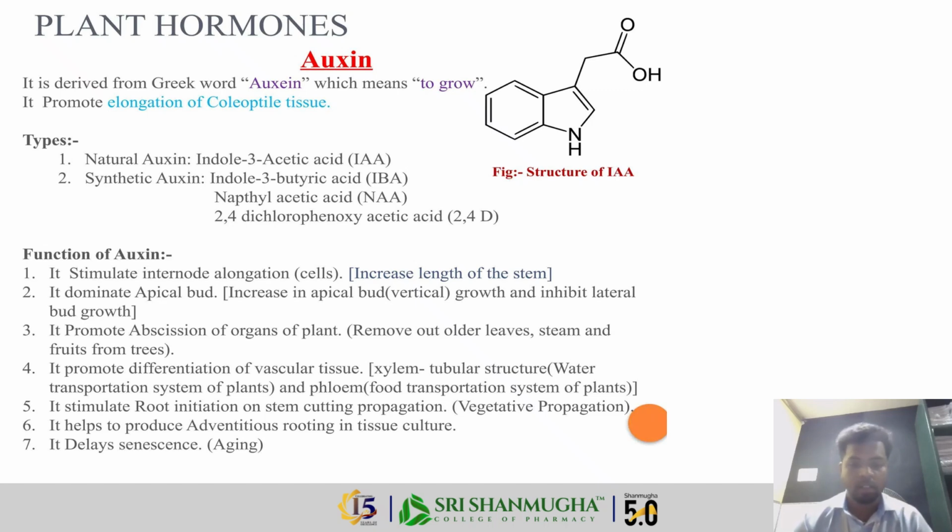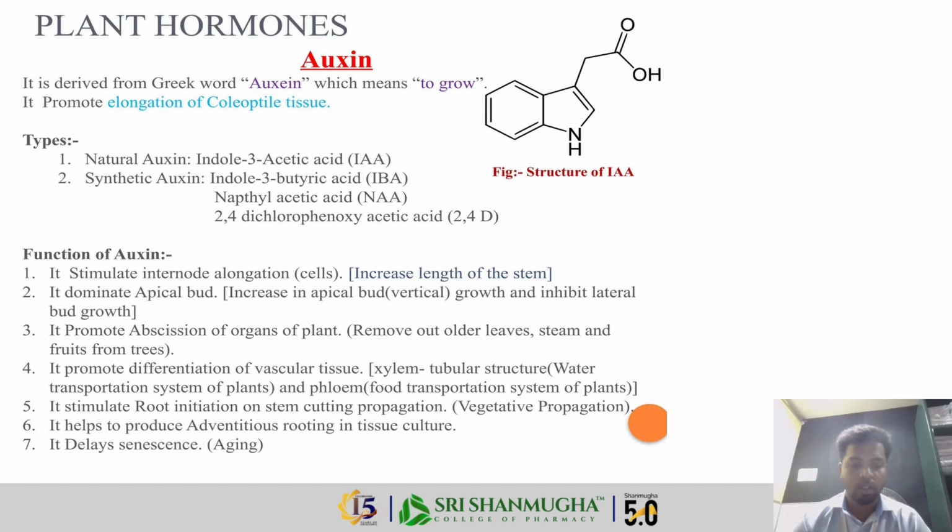The functions of auxins: it stimulates internode elongation, promotes cell elongation, helps in root formation, and controls phototropism, which means it makes a plant grow toward the light.